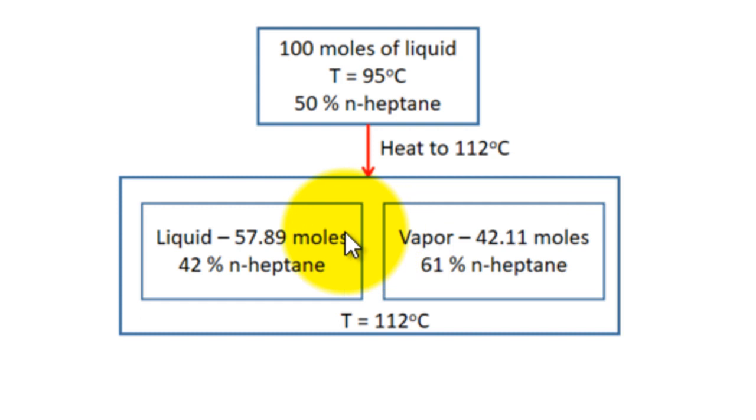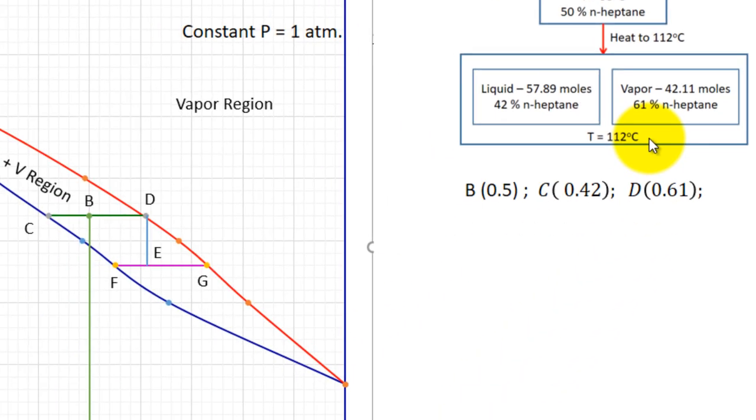But if you add the amount of heptane here and the amount of heptane here, you will get this composition only. That will not change, because the total amount of normal heptane will not change. Okay. So this is amounting to some sort of separation. This has become purer in normal heptane, which also means some extent of separation has occurred at 112 degrees centigrade. Now, we will see what is done with this vapor. Before that, let us note down these points B, C and D.